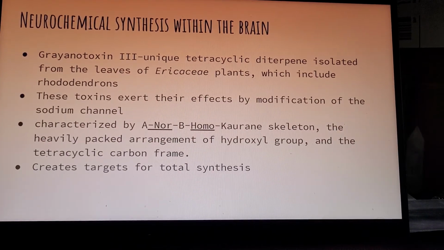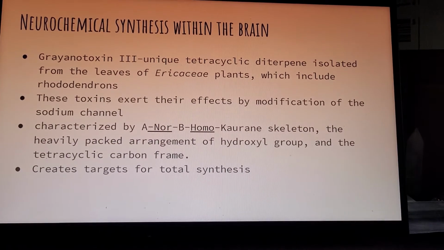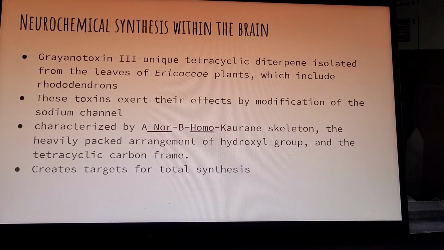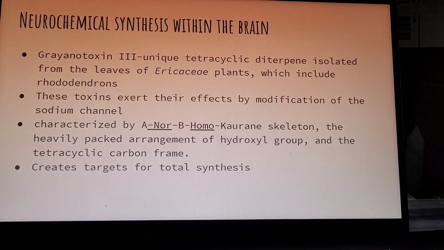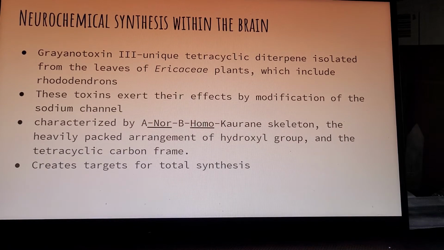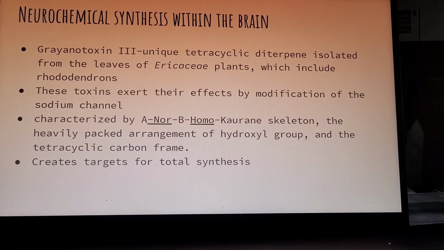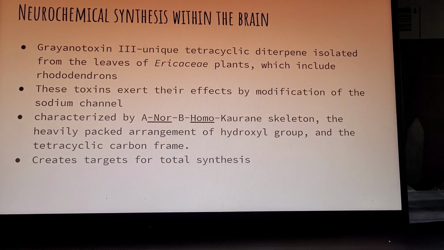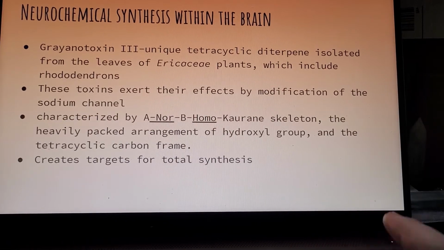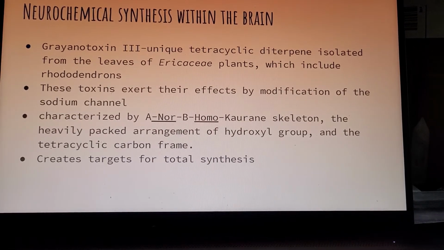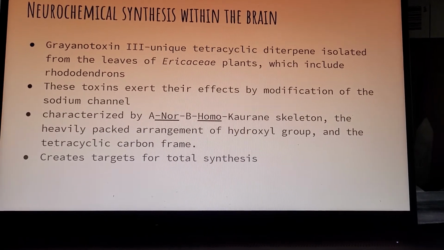The neurochemical synthesis within the brain, which allows the grayanotoxin 3, being a unique tetracyclic diterpene isolated from the leaves of the Ericaceae plants, which are a family of plants that include the rhododendrons.